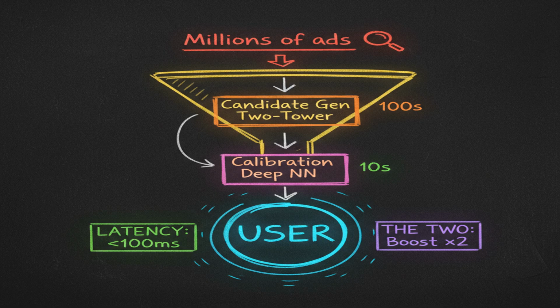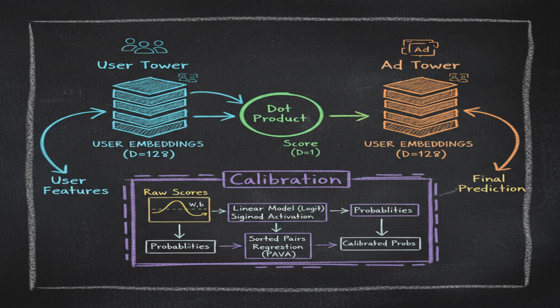We have a user tower and an ad tower, each generating embeddings. This allows us to pre-compute embeddings offline, which significantly reduces latency. Then we select the top K candidates, say 100, for ranking. For final ranking, we use a deep neural network or a transformer.